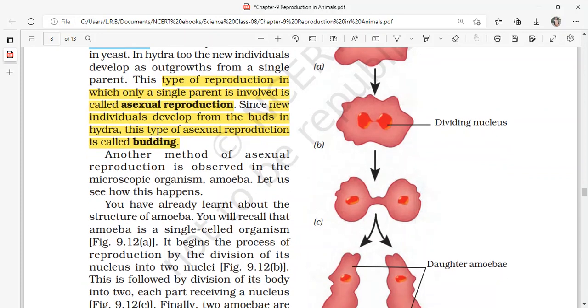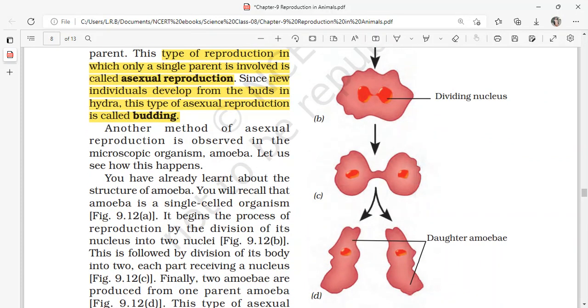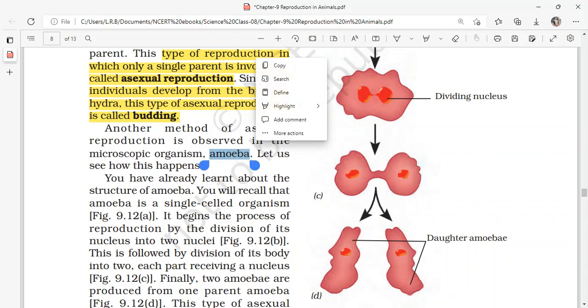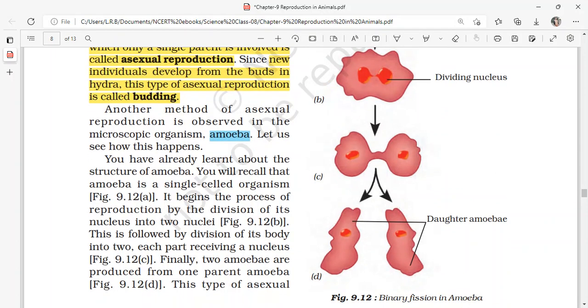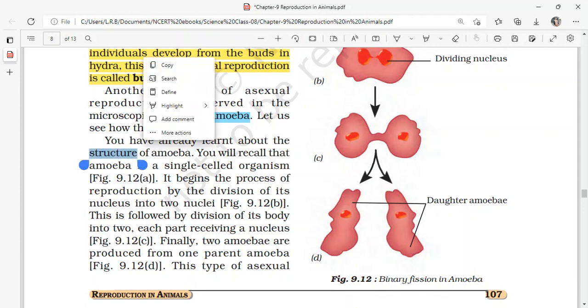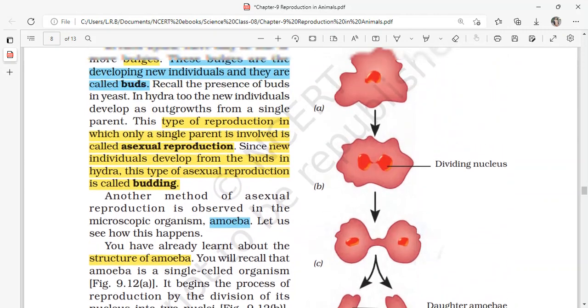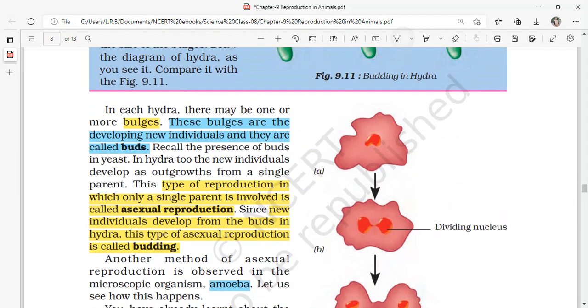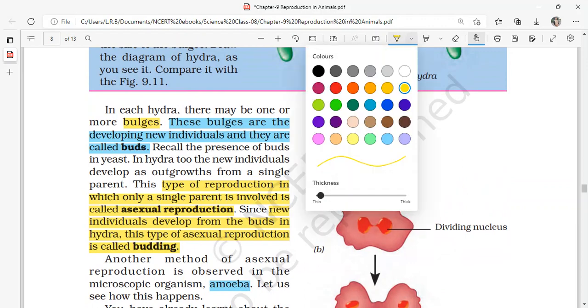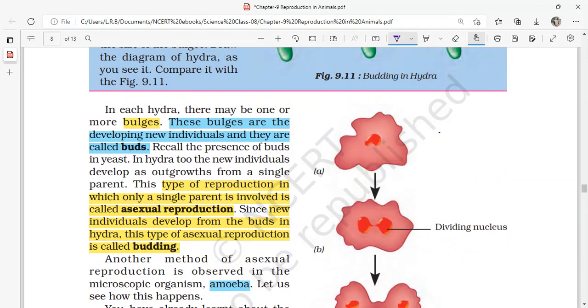Another method of asexual reproduction is observed in the microscopic organism amoeba. Let us see what mode of reproduction amoeba has. You have already learnt about the structure of amoeba in class 7, isn't it? Let me go through it quickly. The amoeba that you are seeing here is a single cell.